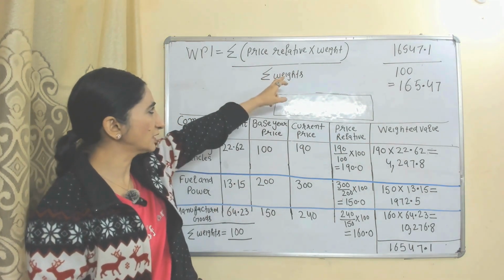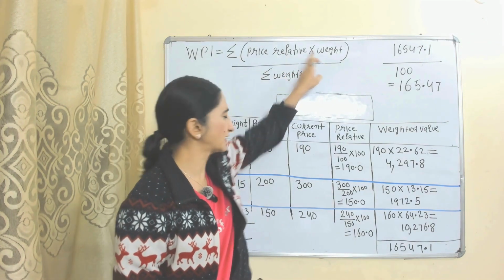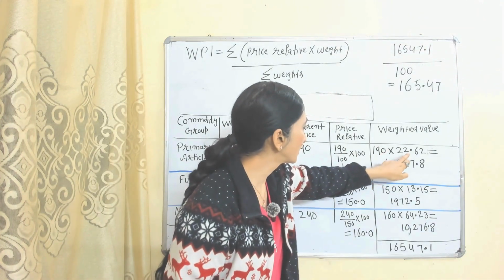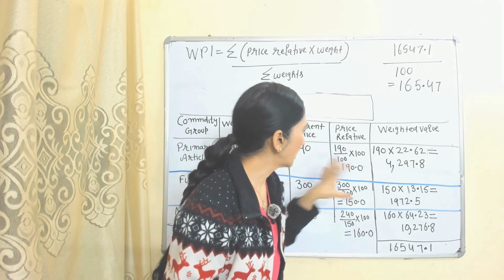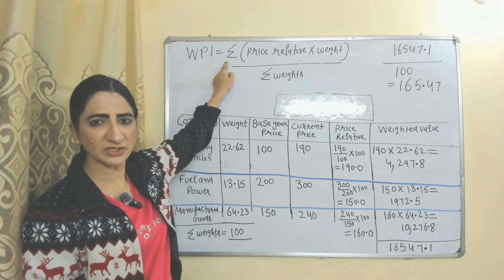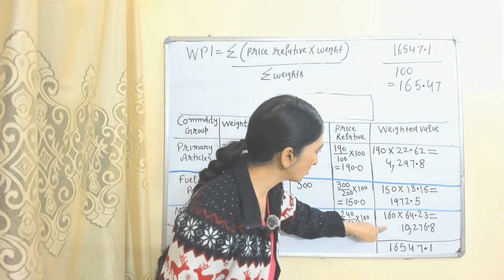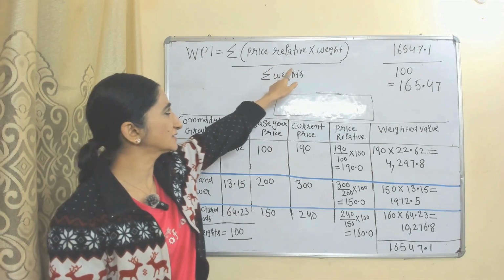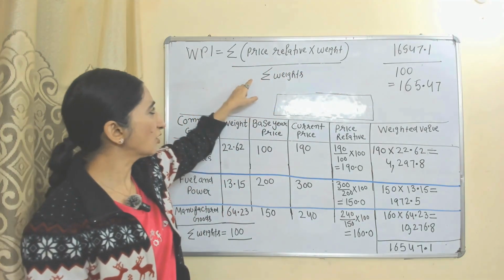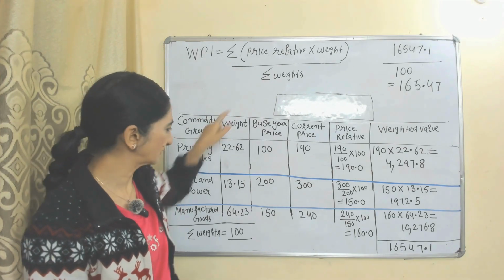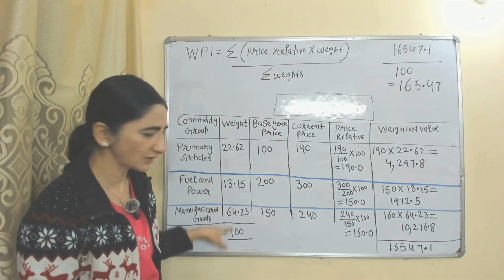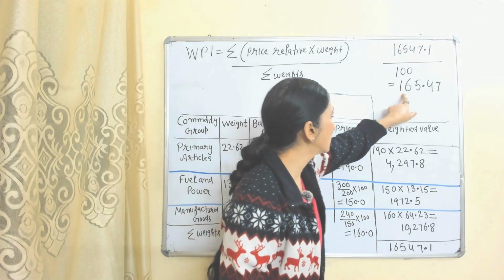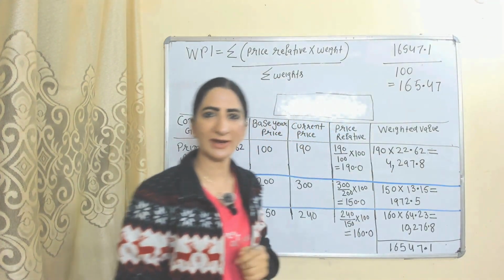According to this formula, we will multiply relative price with the weight. These are weights. Here we have the summation sign, that means we need to add all these values. When we add all these values, it will become equal to summation of price relative into weight. And now we will divide by summation of weight. When you add all these weights, this 100 will be called summation of weight. So we divide this by 100, and this is our final answer.